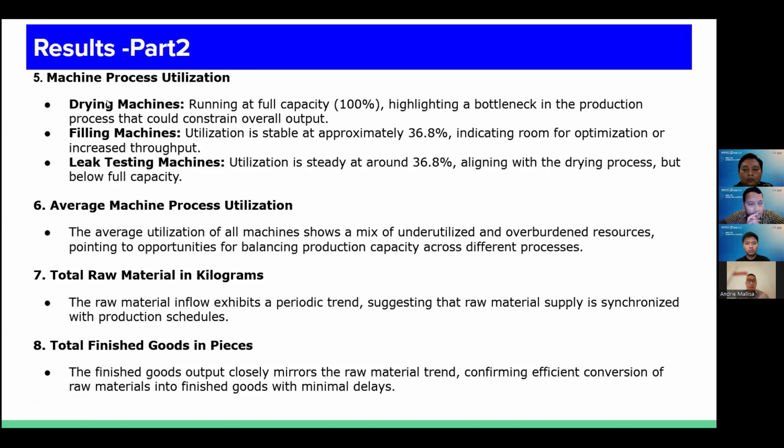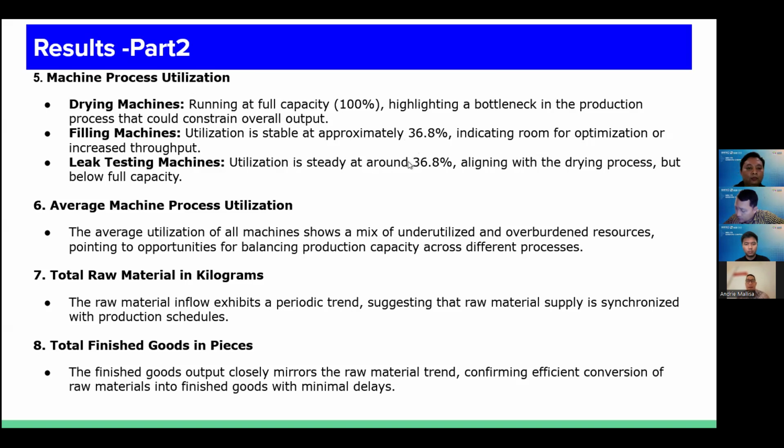And the fifth is machine process utilization. We have three points. First, the drying machine is running at full capacity, 100%, highlighting a bottleneck in the production process that could constrain overall output. And the filling machine's utilization is stable at approximately 36.8%, indicating room for optimization or increasing throughput.